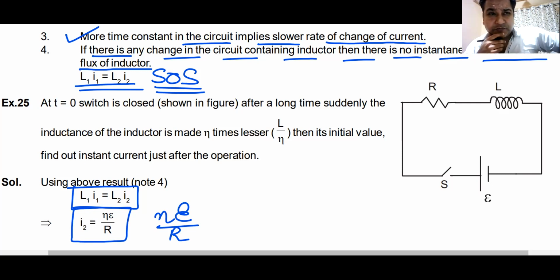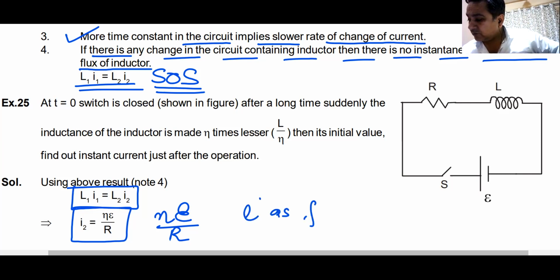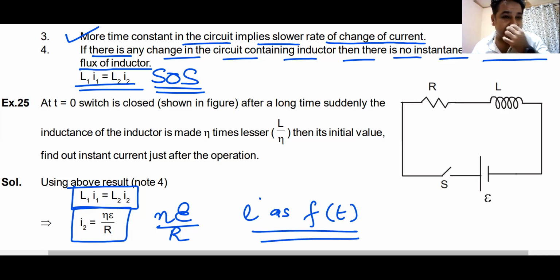Now if I ask you, after this instant, please remember my question. After this instant, find the current in the circuit as a function of time. That would be the question. After this instant, what is the current in the circuit as a function of time? I'll give you 2 minutes to think about this. Think and let me know your answer.